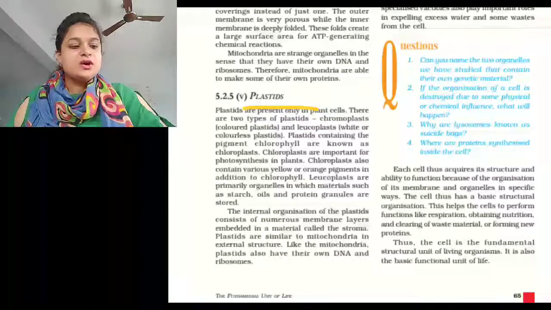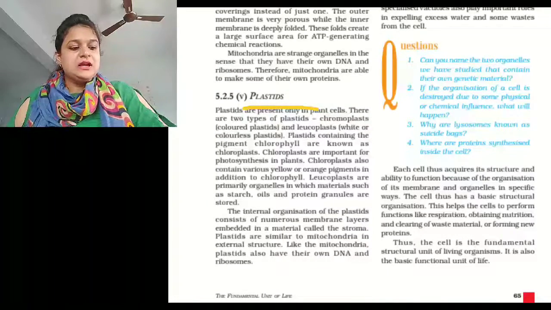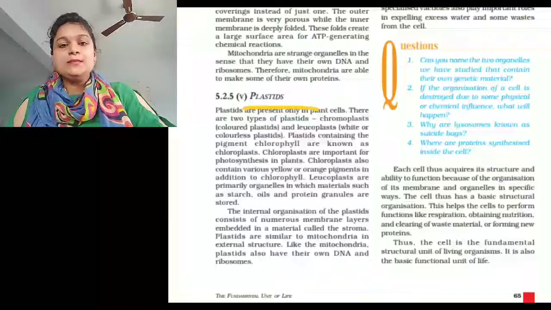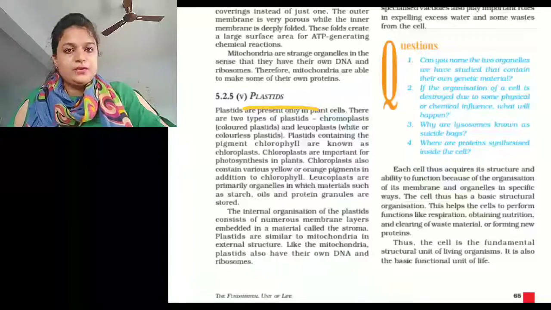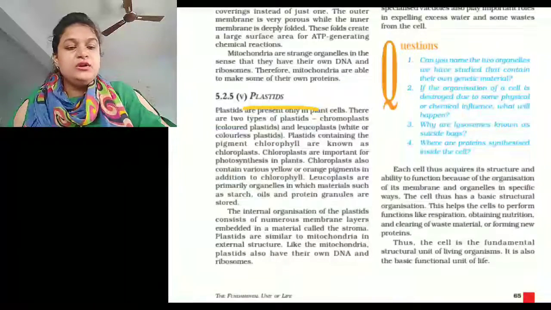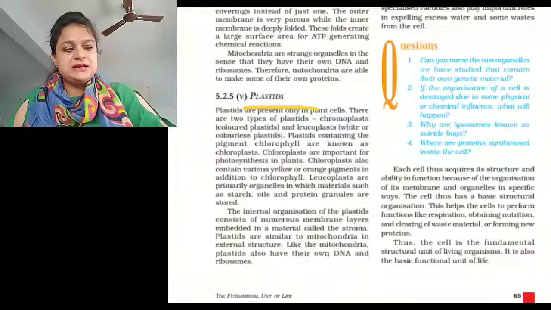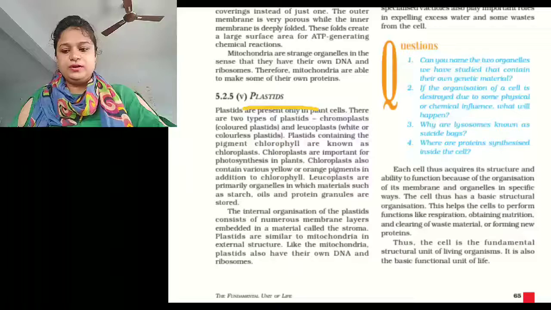Next one is chromoplast. Chromoplasts contain non-green pigments. They give color to flowers and fruits. Last one, leucoplast. Leucoplasts are colorless plastids which help in the storage of food.